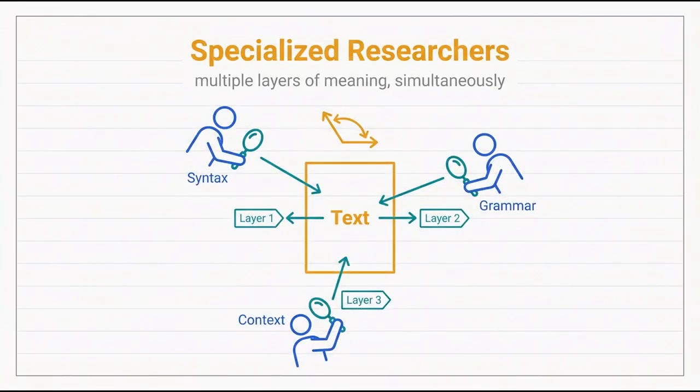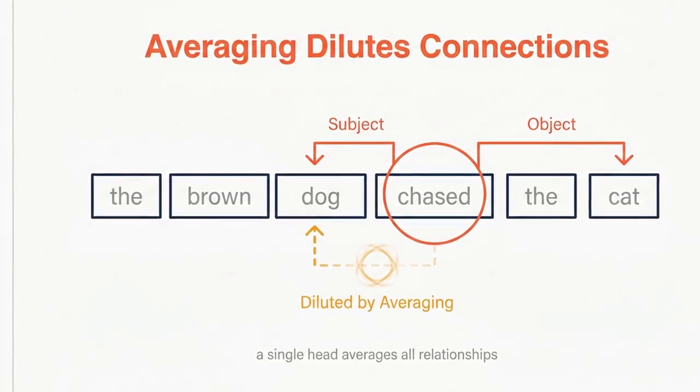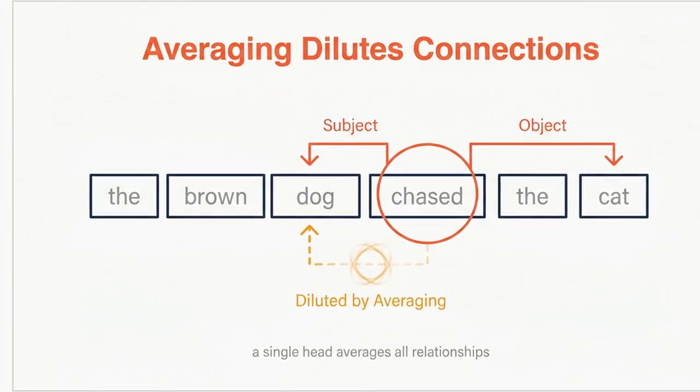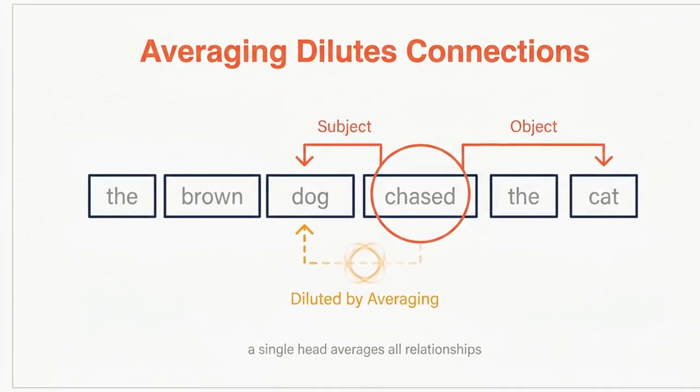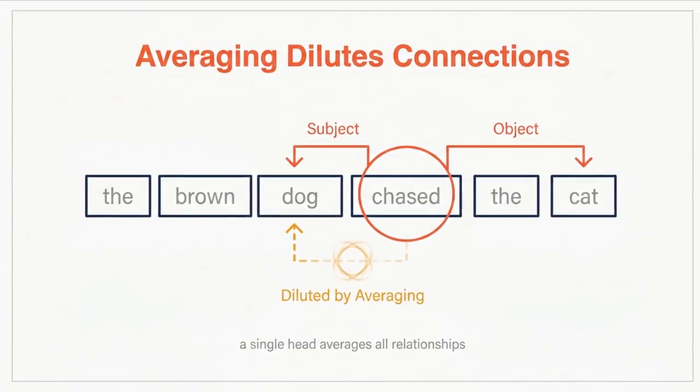Multi-head attention acts like specialized researchers, each analyzing text from a different angle to capture multiple layers of meaning simultaneously. A single attention head averages all relationships. In the sentence "the brown dog chased the cat," the word chased must connect to dog as the subject and cat as the object. Averaging dilutes these connections.